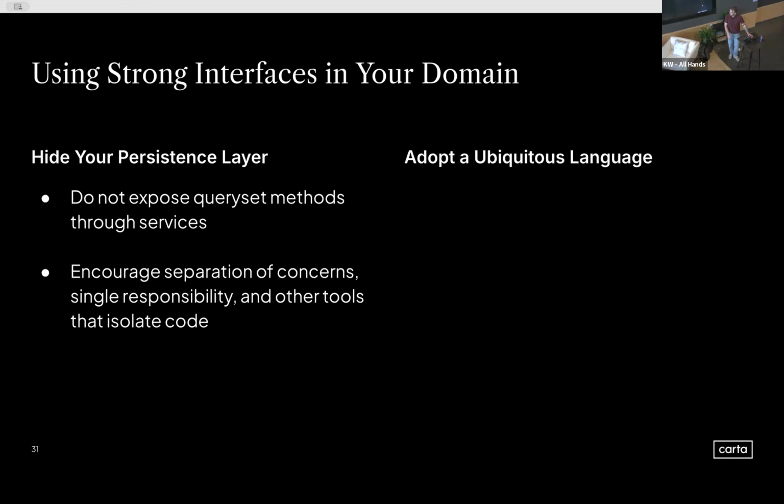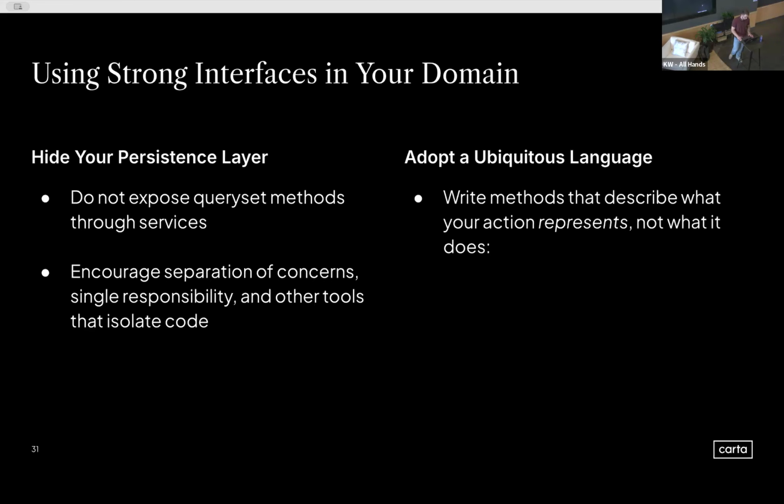Second thing, pulling out some DDD lingo here, is adopt a ubiquitous language. A ubiquitous language just means a language that everyone agrees upon. At least that's what I think of it. You want to design interface methods in your services that describe what your actions represent, not what they're doing. I think a really common mistake, something that I'd recommend against, is when you have a service and let's say you want to mark something as resolved. Maybe the engineer in your brain is thinking, I don't want to repeat myself, so I'll just create a generic update status and timestamp method, and I can mark something as resolved by passing in 2 values to that method.